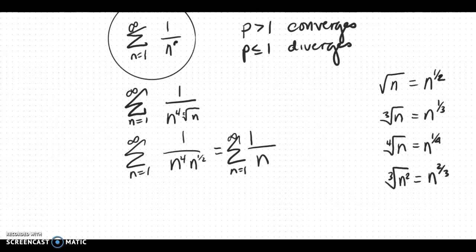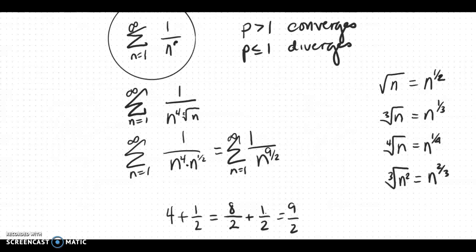Remember, when you have like bases and you want to combine them, this is multiplication, and to combine those exponents, you add them. So you're going to add 4 and 1/2. We have to write 4 plus 1/2 with a common denominator. I can rewrite the number 4 as 8 over 2, plus 1/2, so I get 9/2. So my exponent here becomes 9/2.